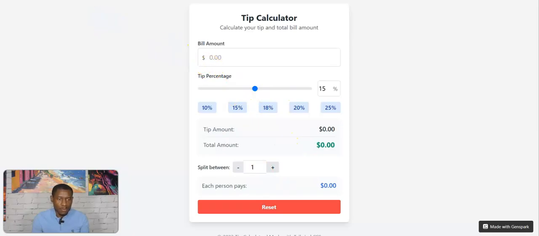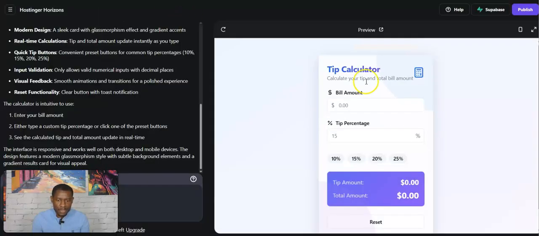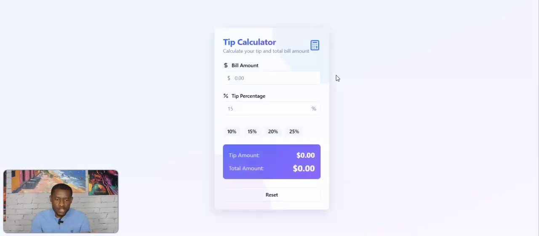So let's go to the paid one, the paid one with our own domain. We're going to preview it. Now our app is functional. The bill amount is, let's say, $56, and the percentage is, let's say, 10%. At 10%, your tip amount is $5.60, then 15%, 20%. So now you have a functioning web app that you can send out on your social media.